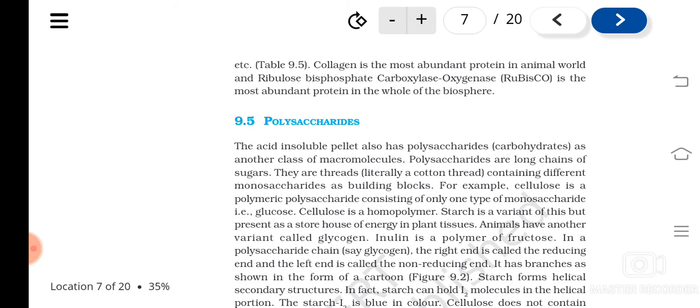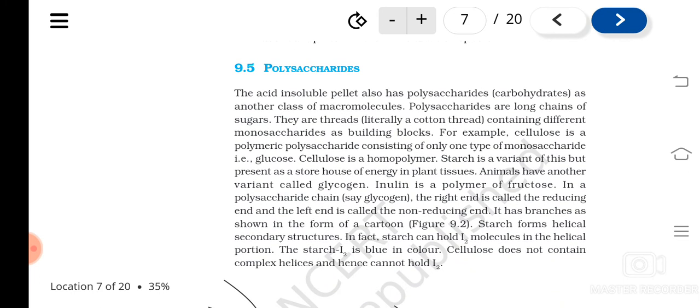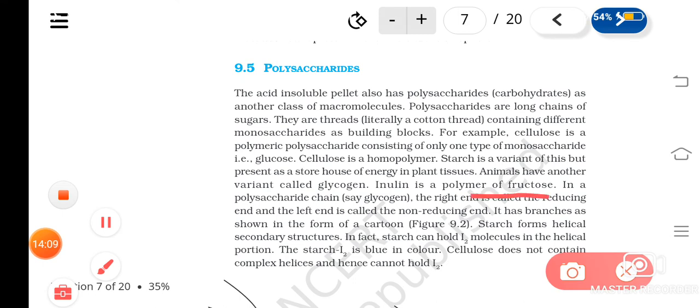Like cellulose is a polymeric polysaccharide consisting of the monosaccharide glucose. Glucose will be repeated many times. Then cellulose is also a homopolymer. Starch is different. All these are examples of polysaccharides: cellulose, starch, then glycogen, inulin. Inulin is actually a polymer of fructose.